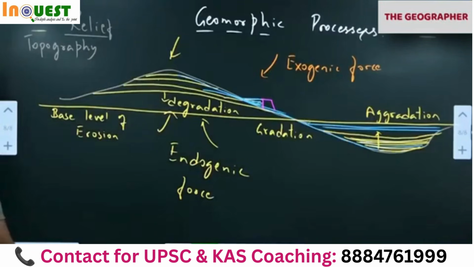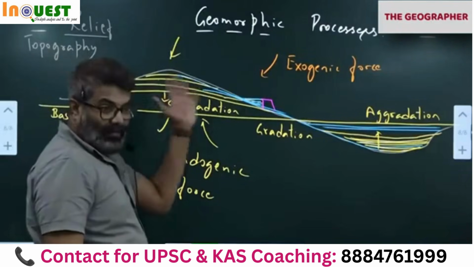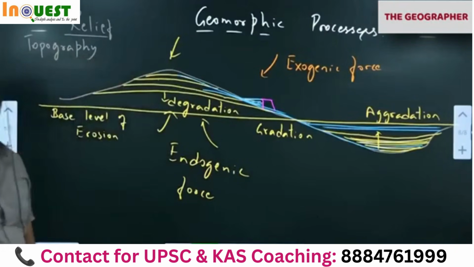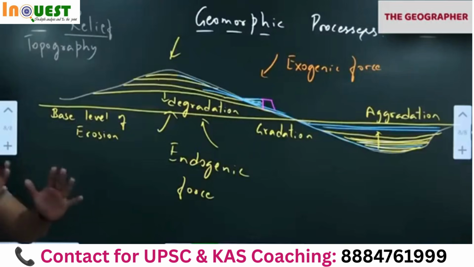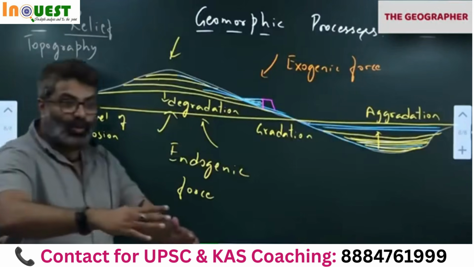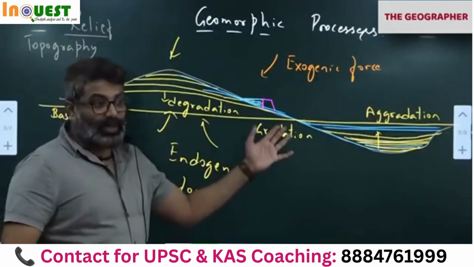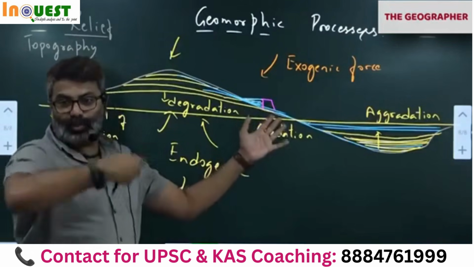Why is everything happening? Why are winds blowing? Why are glaciers moving on the Earth's surface? Why do we have wind? Why do we have water? So this is the purpose. Nature has a purpose. Anything that tries to damage or disrupt this will come down in the form of mass movement, earthquake, landslide. So nature tries to regain its old path, regain its old glory, then continue the process.